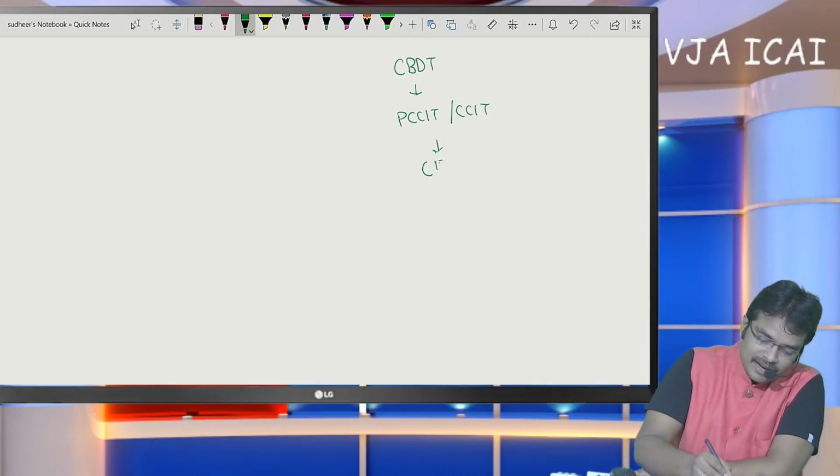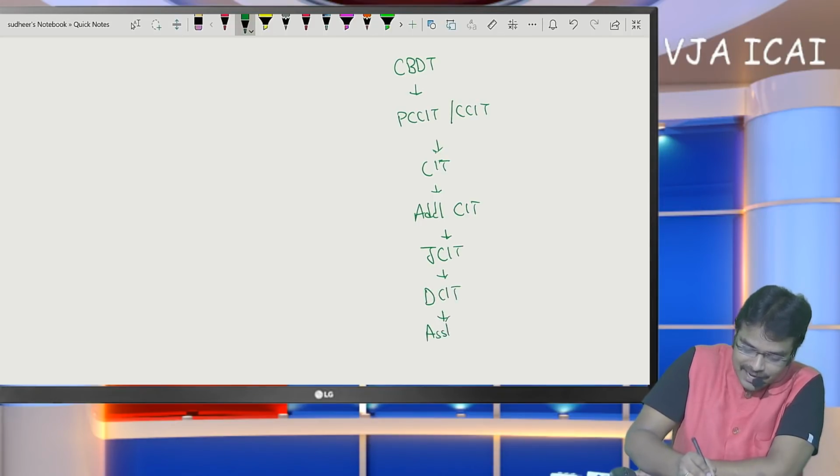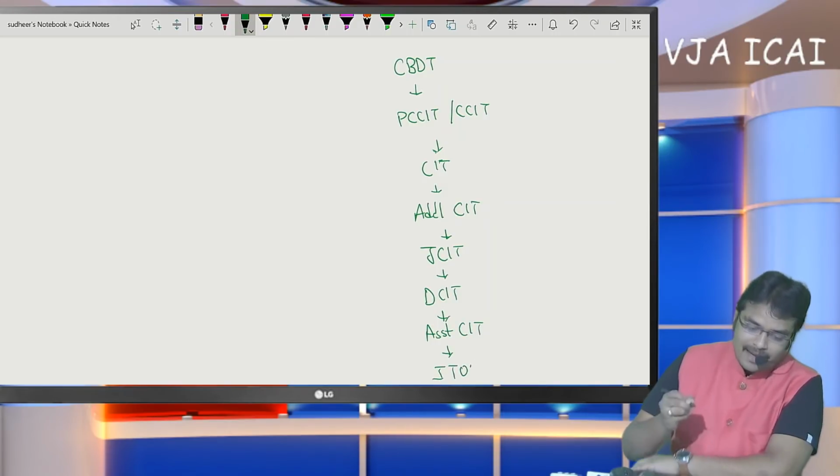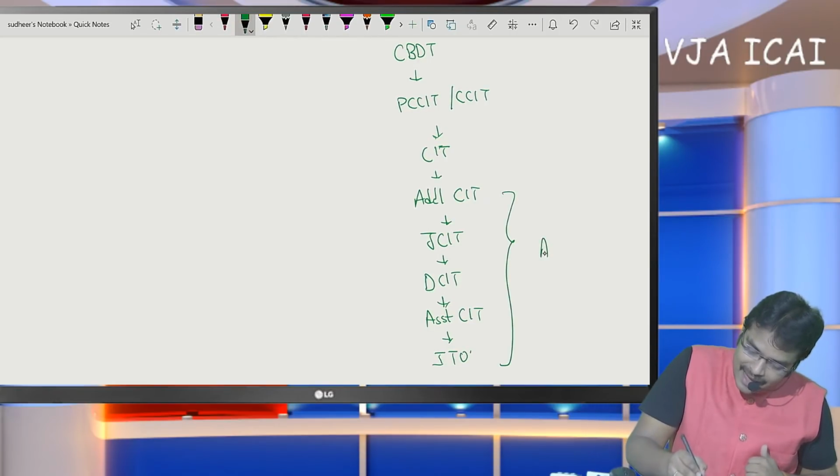Below Commissioner of Income Tax, Additional CIT, Joint Commissioner, Deputy Commissioner, Assistant Commissioner, ITO.